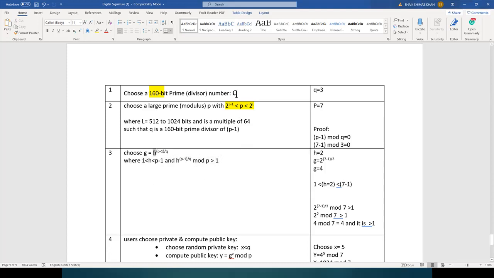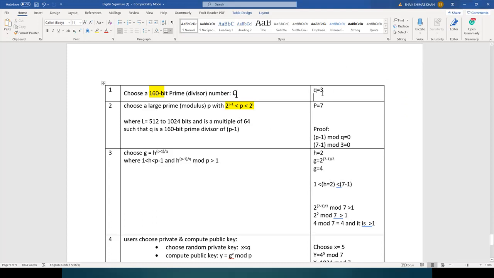So when I represent the h expression, I get the g value. So g value is 4 now. So we have q is equal to 3, p is equal to 7 and g is equal to 4. This is just a simple example to make you understand, but in real time, let me repeat, they will not choose the very simple prime numbers.